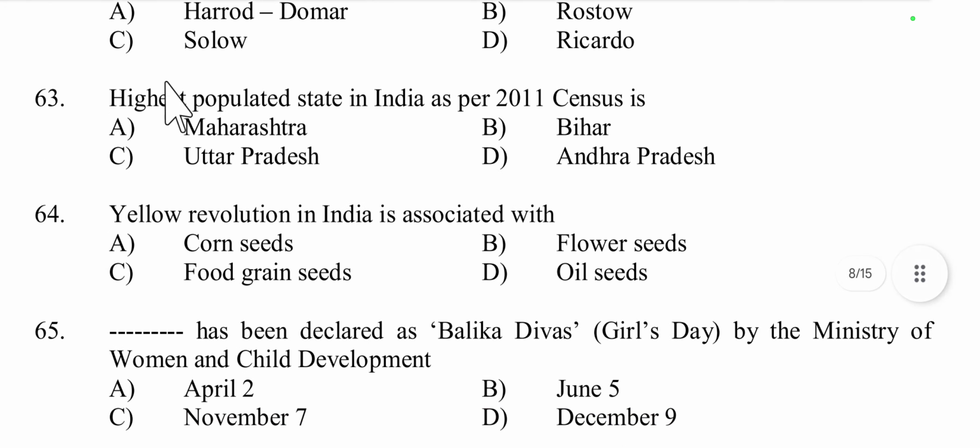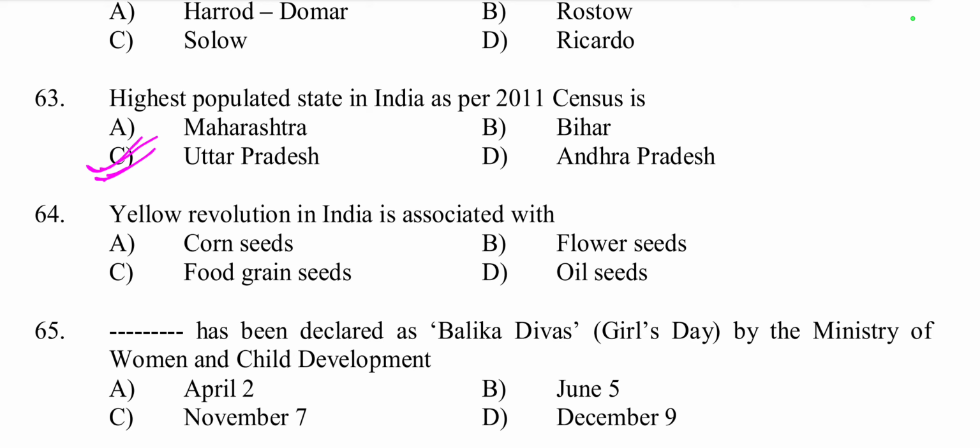Then question number 63, highest populated state in India as per the 2011 census is Maharashtra, Bihar, Uttar Pradesh, or Andhra Pradesh. The highest populated state according to the 2011 census was Uttar Pradesh, with over 199 million people.